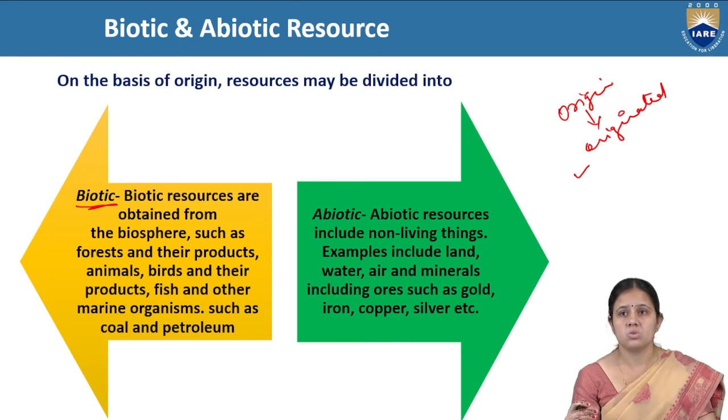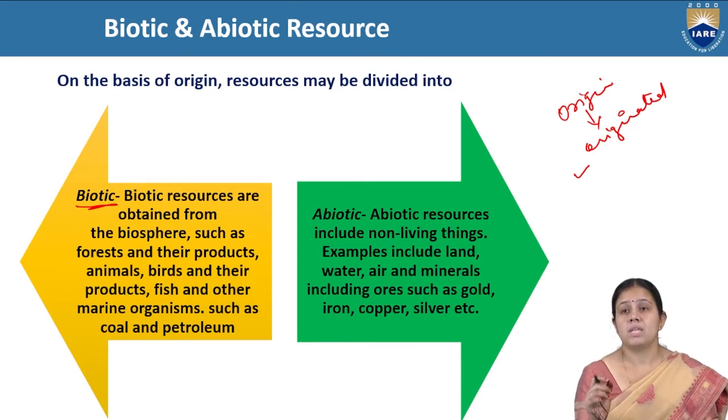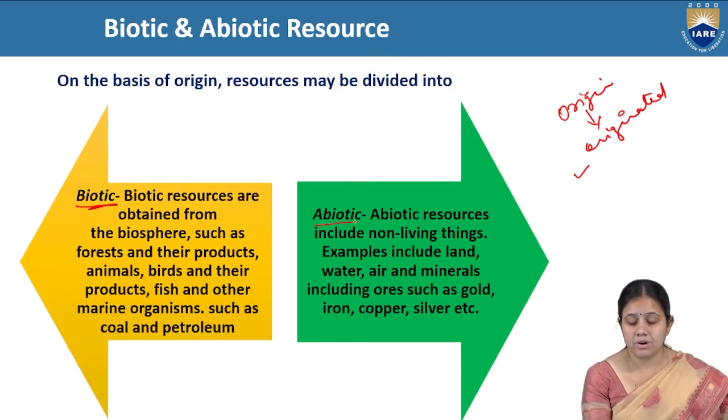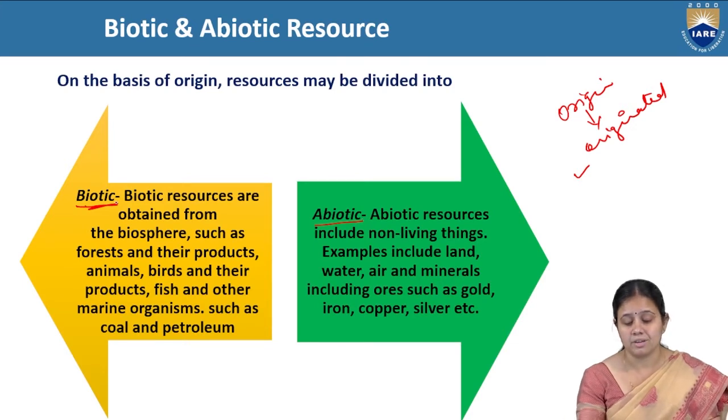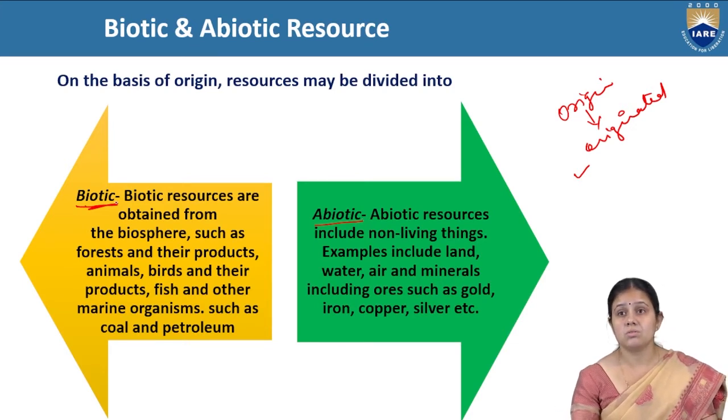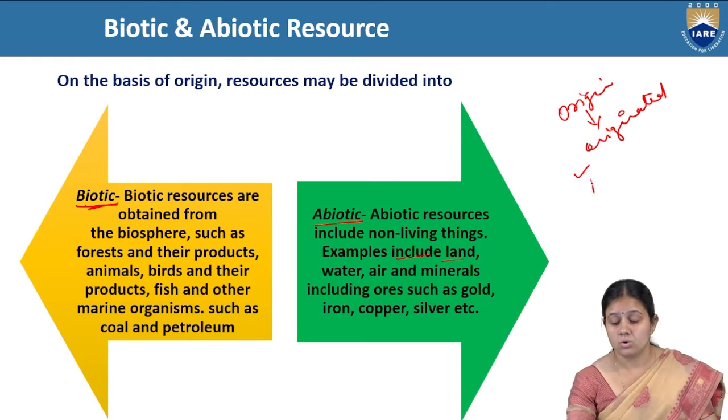And abiotic resources are those resources that are non-living. As the name suggests, abiotic means non-living, biotic means living. So abiotic are those resources that are non-living, like land, water, air, minerals. These are abiotic resources. So abiotic are the non-living resources, and biotic are the living resources.